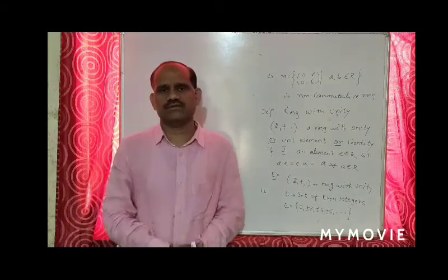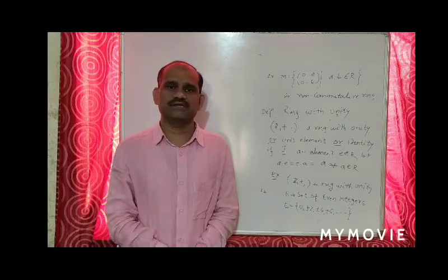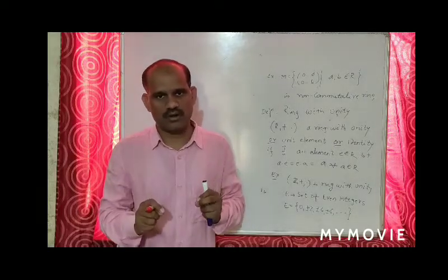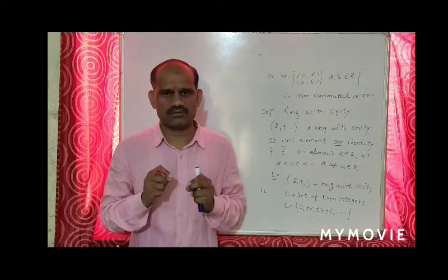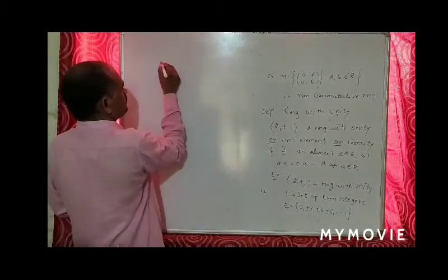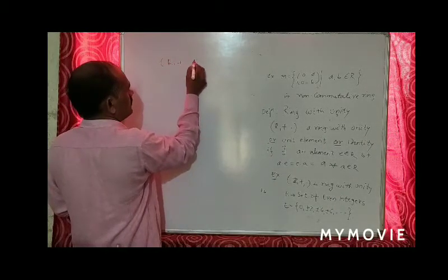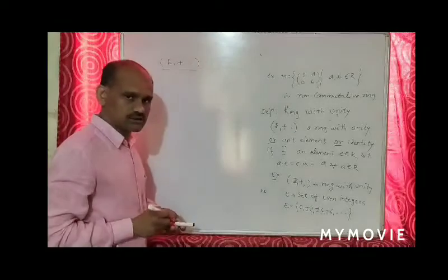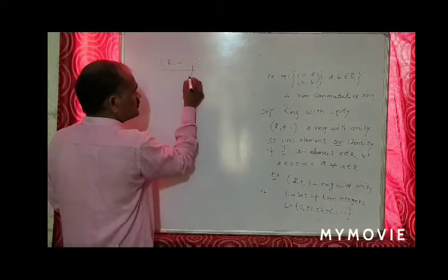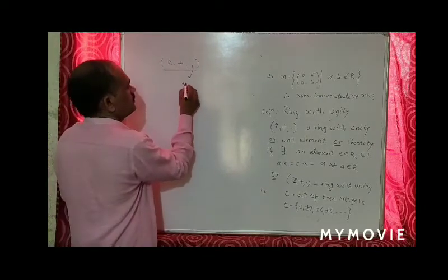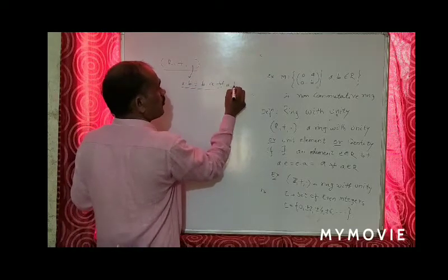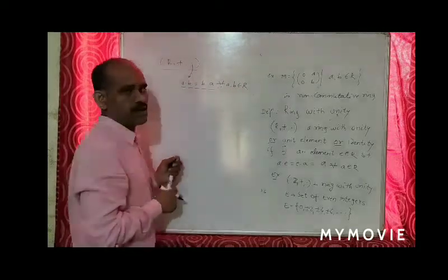Only one additional property is there, and that is the commutative law with respect to the second binary operation, multiplication. This is the ring (R, +, ·). So what is a commutative ring? With these binary operations, a·b = b·a, that is, the commutative law is satisfied for all a, b belonging to R.